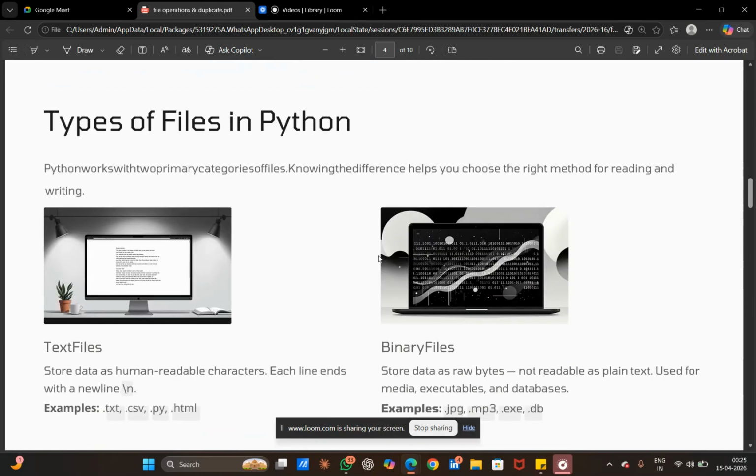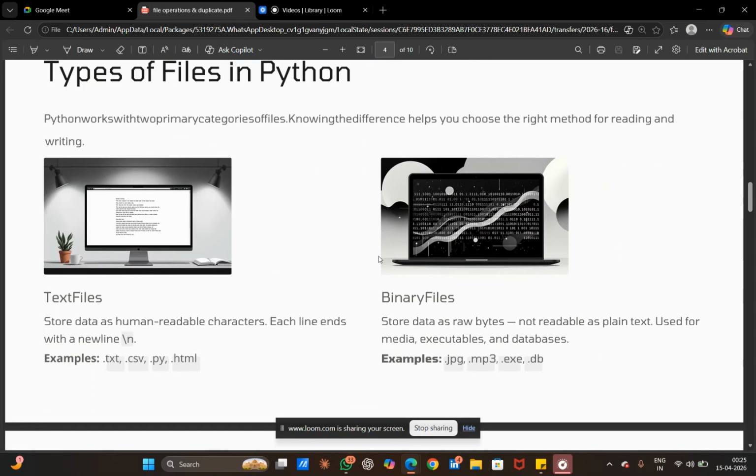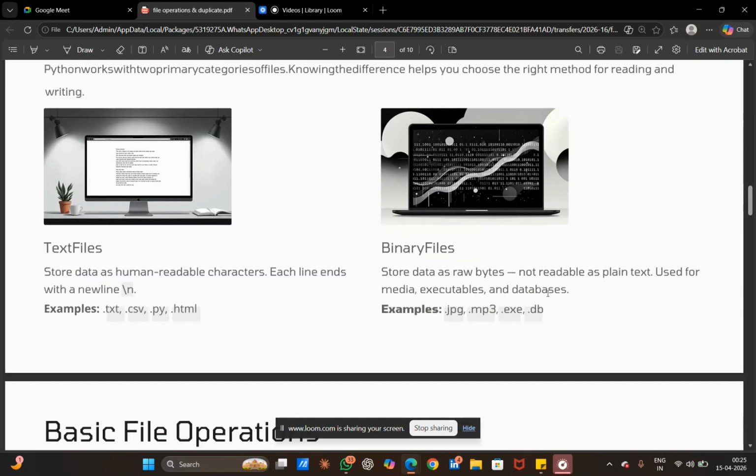Then, types of files in Python. In Python, there are mainly two types of files. First of all, text files. These store data in a human readable format. For example, .txt, .py, and .html files. Second one is binary files. These store data in raw bytes and are not readable as plain text. For example, .jpg, .exe, and .mp3.